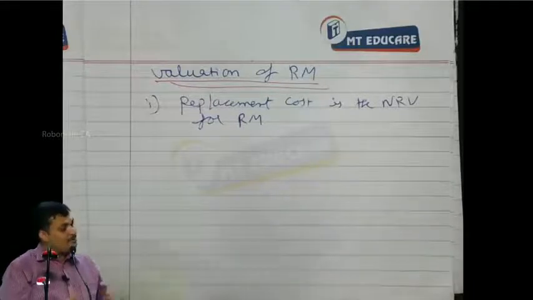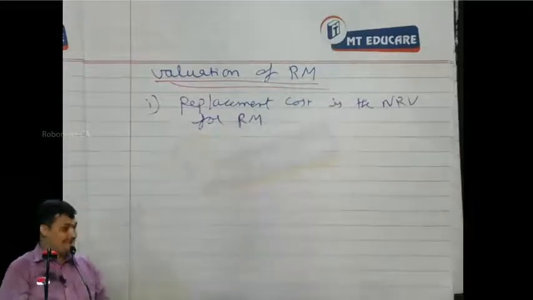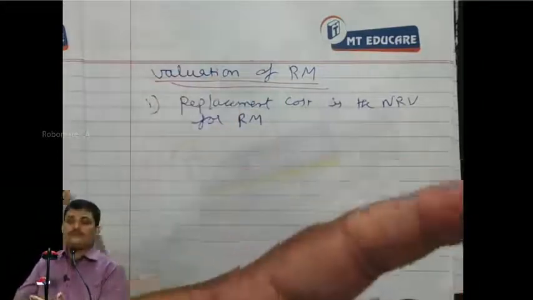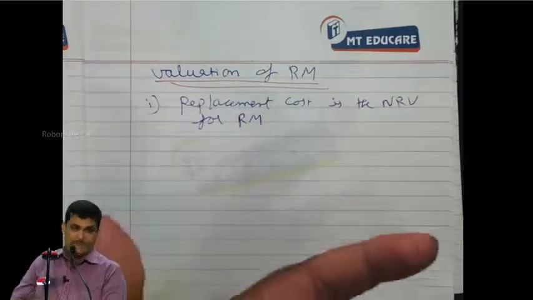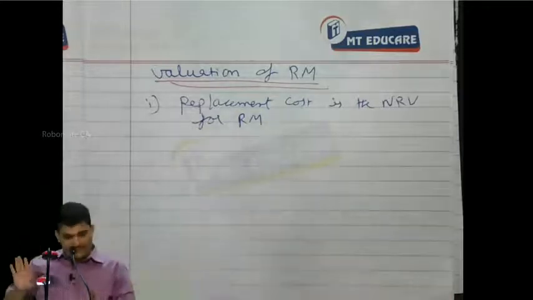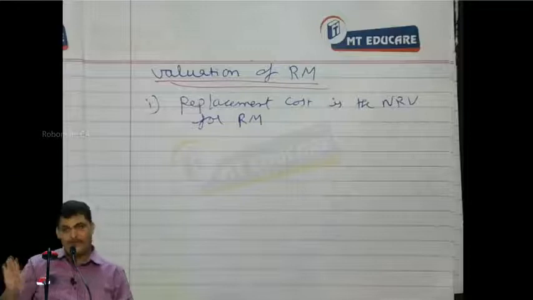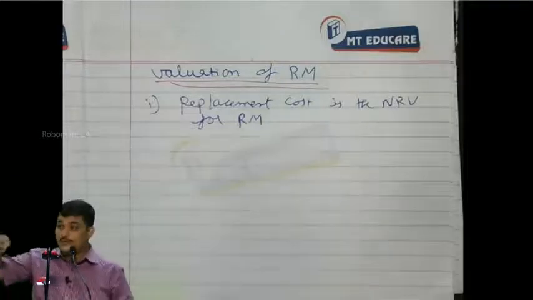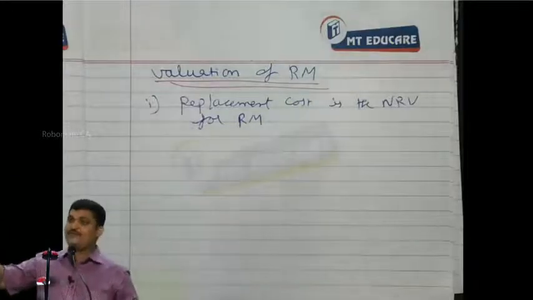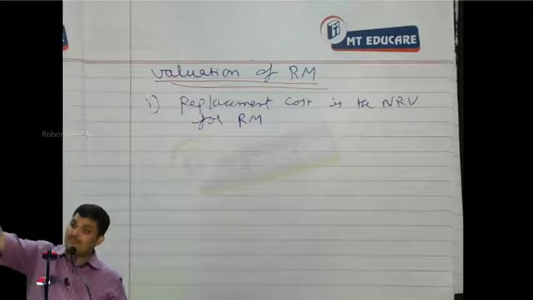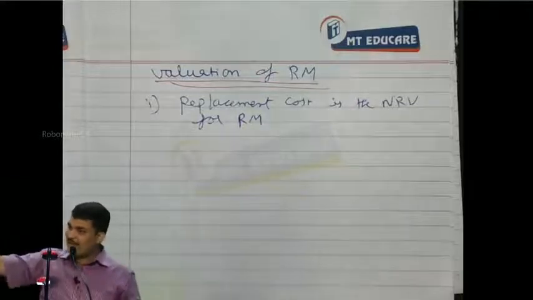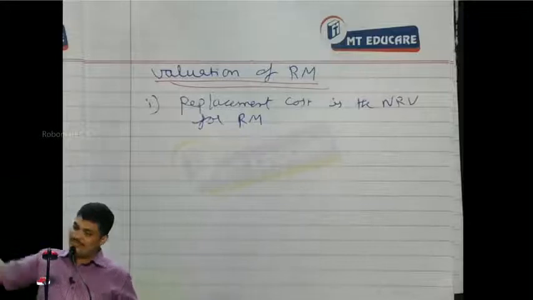So when should I use NRV for raw material? You will use the NRV for raw material only if, first of all, NRV of raw material is less than cost of raw material, and the cumulative condition that NRV of finished goods is less than the cost price of finished goods.